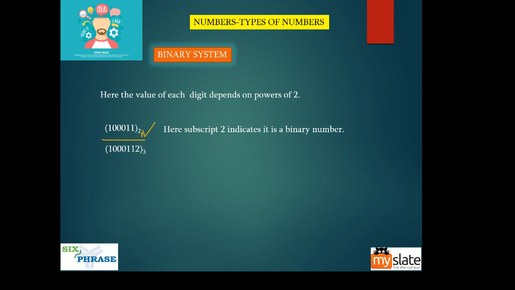Here subscript 3 indicates it is a number with base 3. We don't just have 4 types of numbers. So don't assume that we'll have only binary, only decimal, only octal and hexadecimal. We'll have numbers with base 3, numbers with base 6, numbers with base 7. So this is a number with base 3.